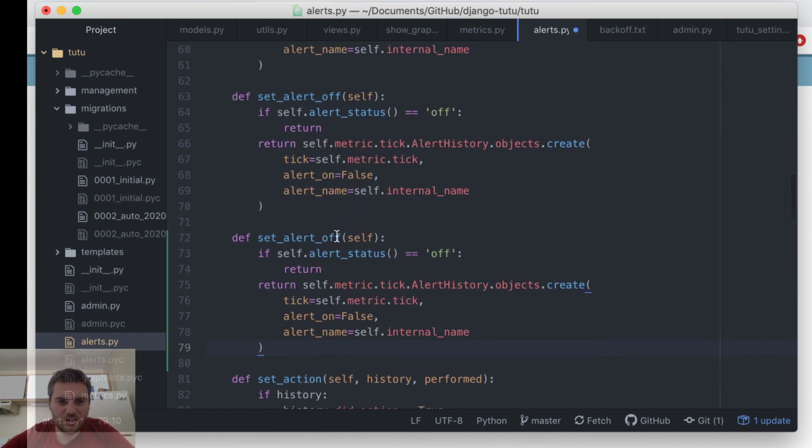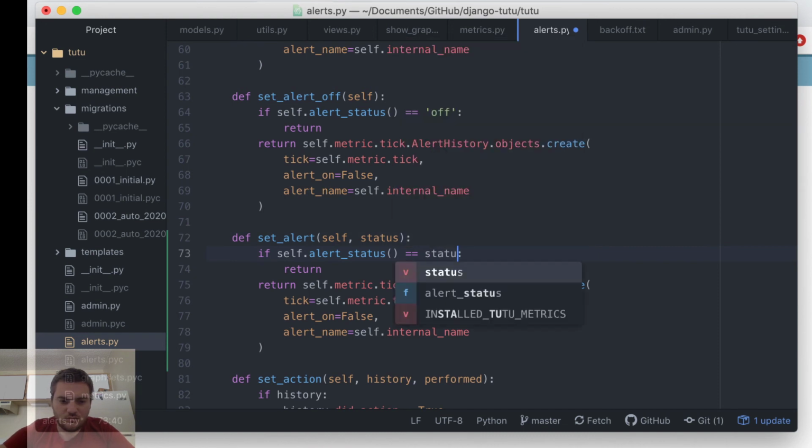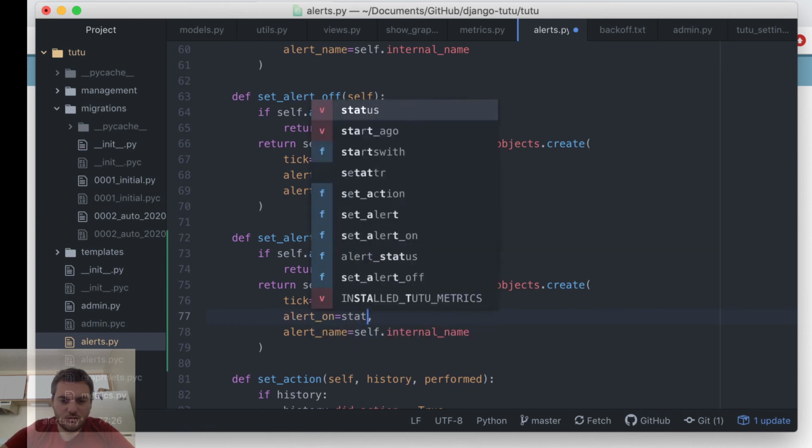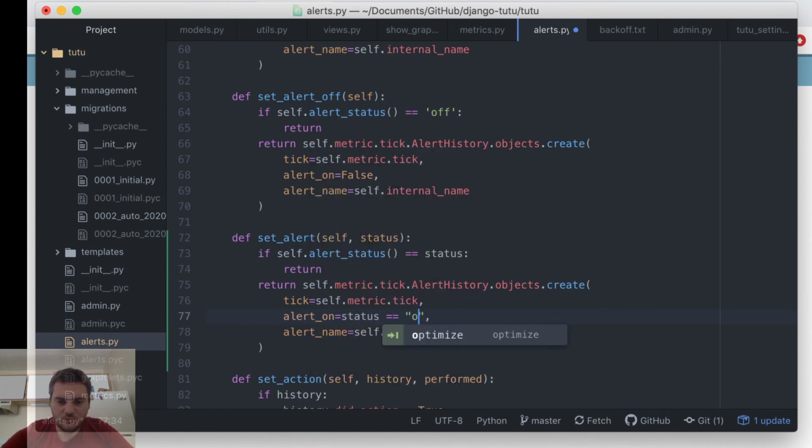So I'm just going to say set alert and say status. So if the current status is the same as what we plan on setting it to, then we return. Otherwise, we set alert to on.